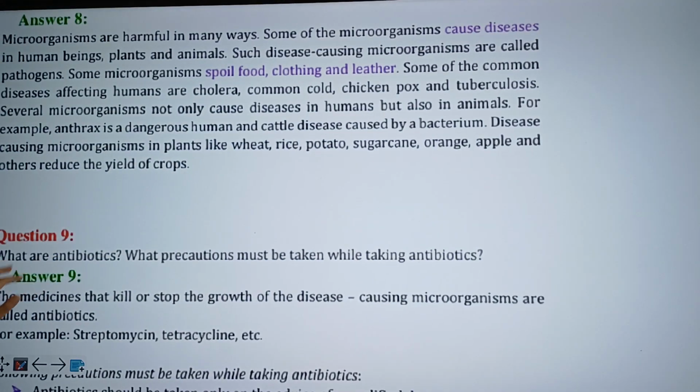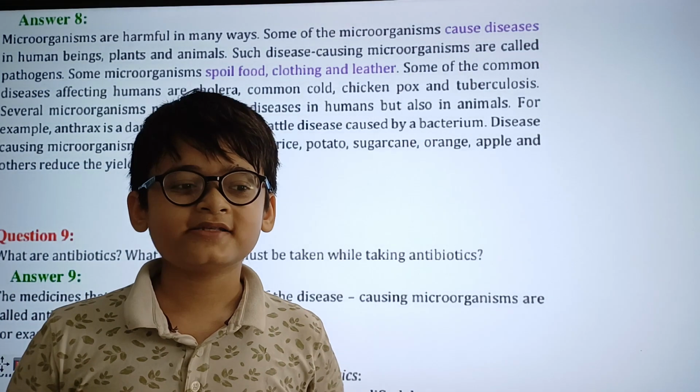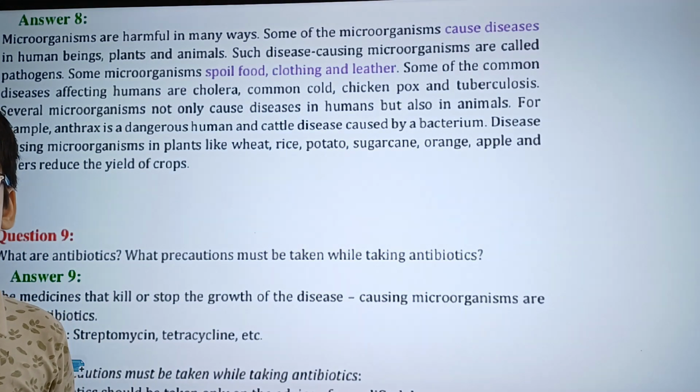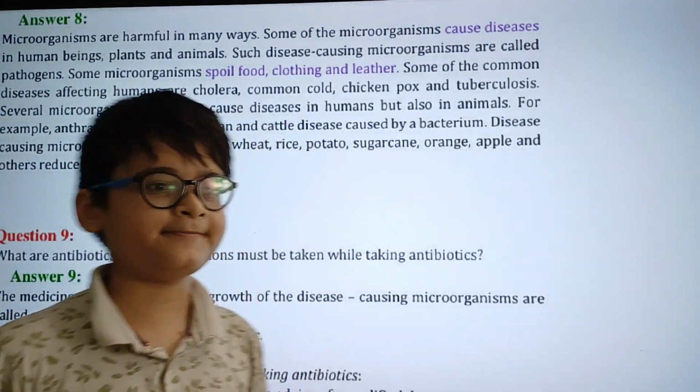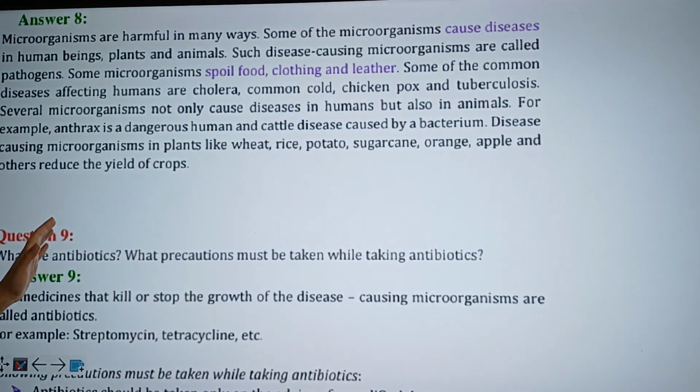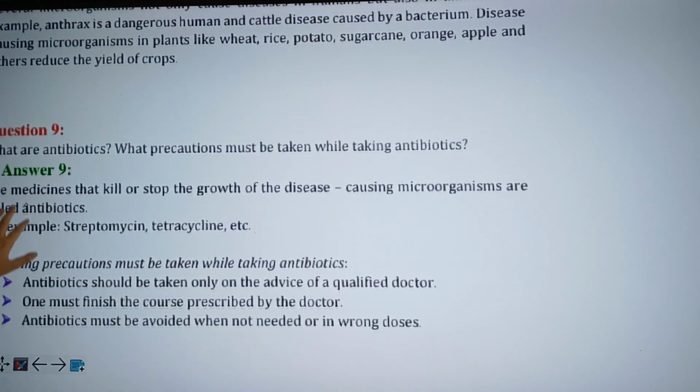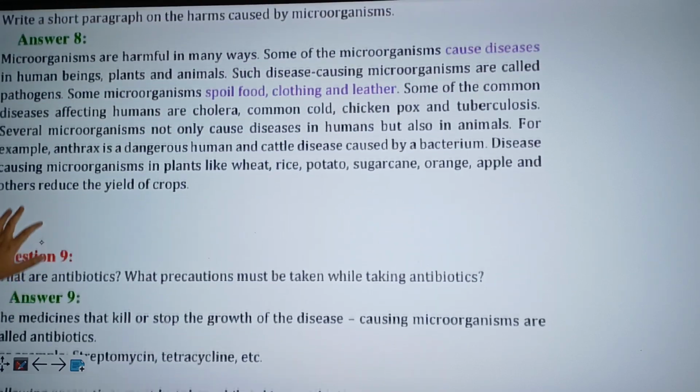Other than that, diseases are also caused in plants like wheat, rice, potato, sugarcane, orange, apple, and others. And these diseases reduce the yield of crops as the crops that were affected by the diseases need to be thrown away. Hence, why the yield of crops is reduced. And that was question 8.